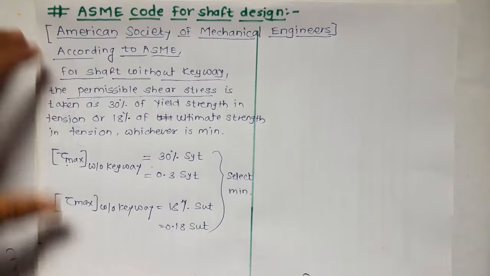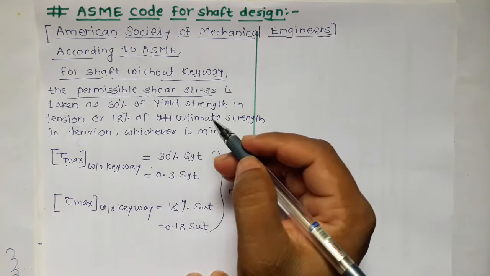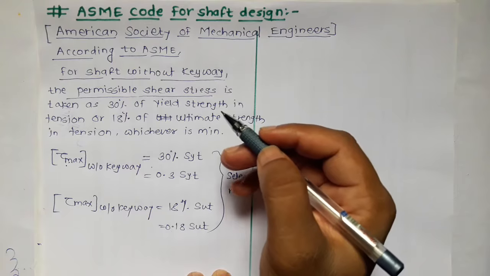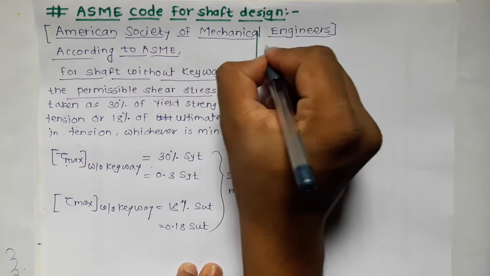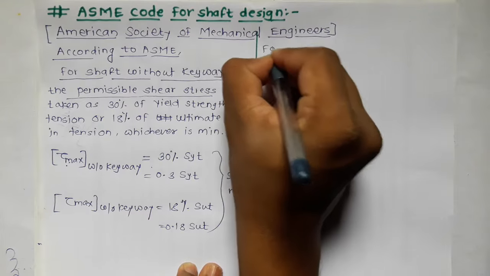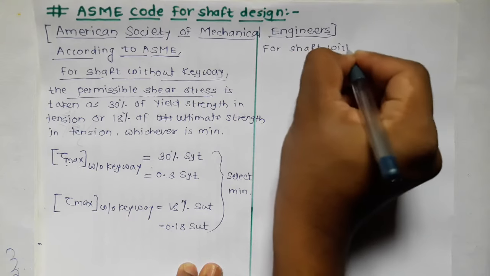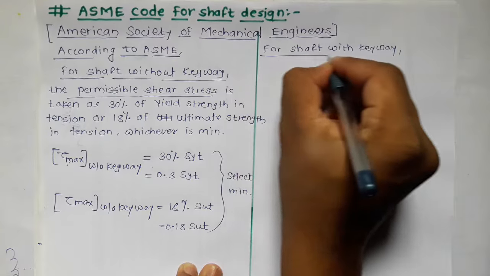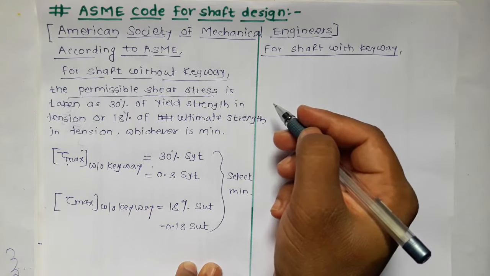Now, many times the shaft is mounted with mechanical elements like gear, pulley, flywheel, and to mount such mechanical elements on the shaft we require keyways. So for shaft with keyway, we have to further reduce the maximum permissible shear stress.